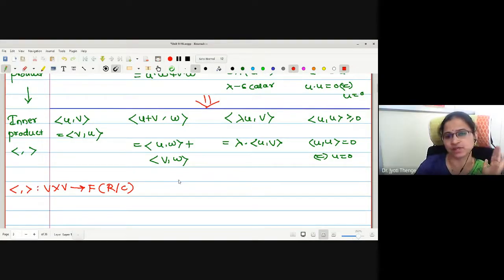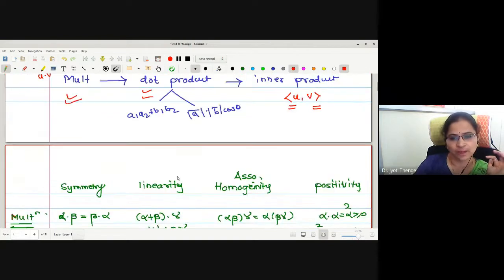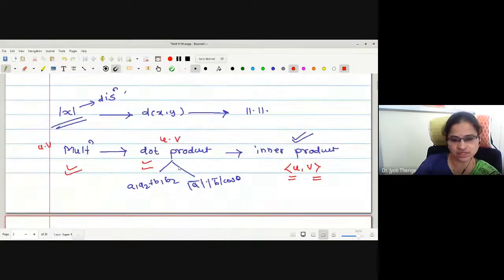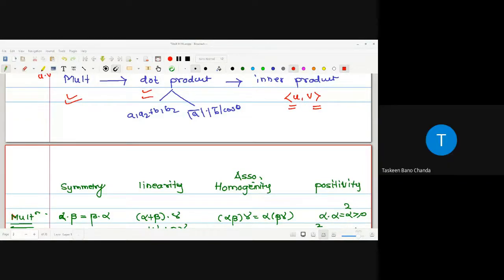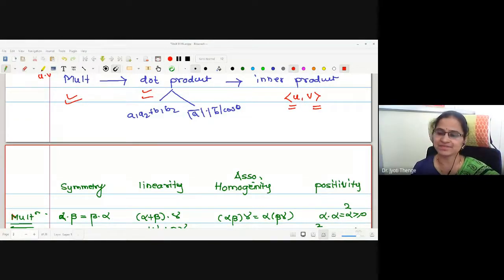Have you understood inner product first? I think you have studied this inner product in your graduation also, no? Yes, ma'am. Can anyone give some extra information on this? You can add some points on this inner product.